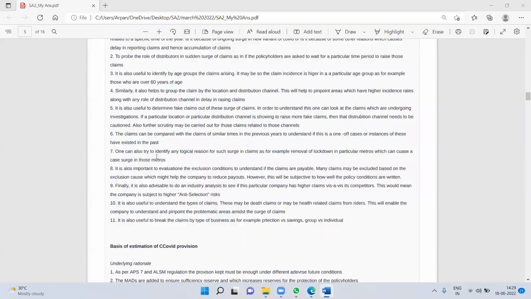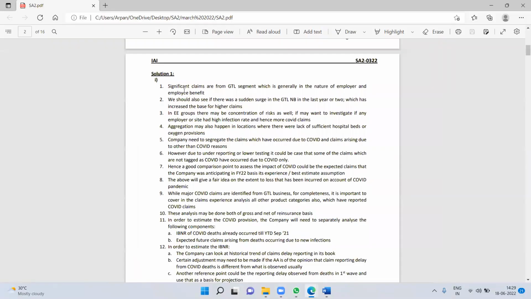So now let's see what is the solution for this. Okay. First point is significant claims are from the GTL segment. So they have the weakness that I have seen in my answer, whatever I pointed out, that they have targeted that group thing.